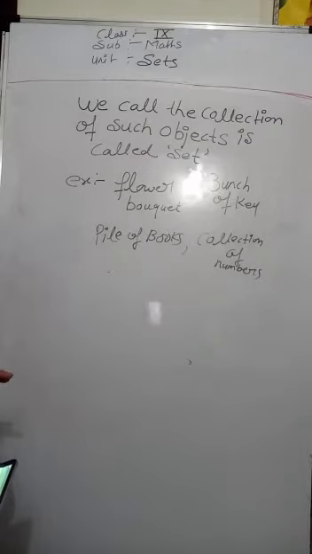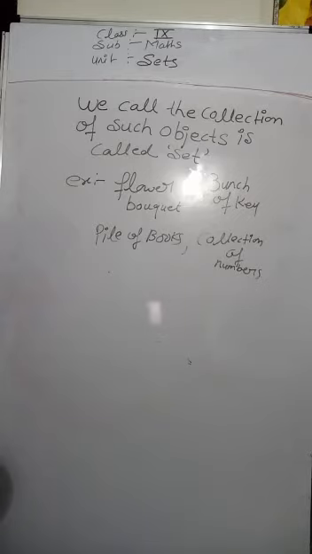And also brilliant students of the class is not an example of a set. Okay, clear? So here we can see some more examples.